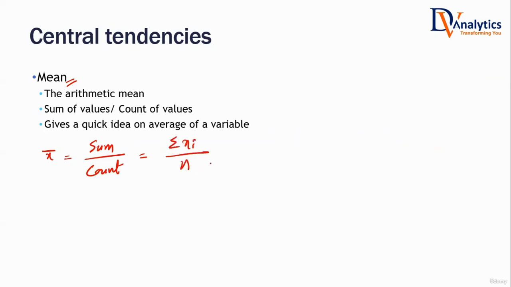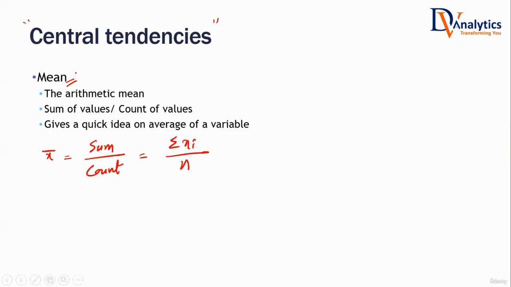I don't think we have to discuss a lot about mean. All of you are aware of it, isn't it? How do you calculate mean? Sum divided by count. That is known as a measure of central tendency. Are you getting what this term is? Central tendency. Next time when you see it, it's an average value, a center value. We are trying to get the center value of a data set. One such measure is average or the mean.